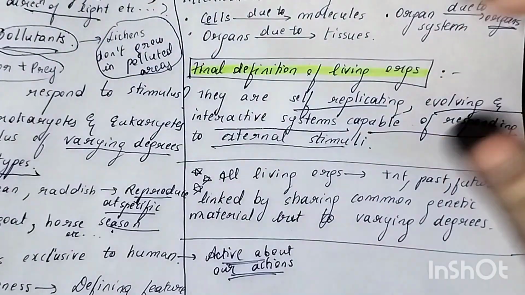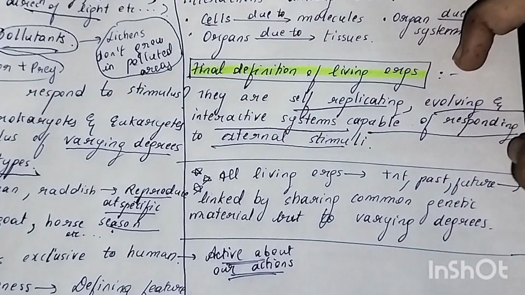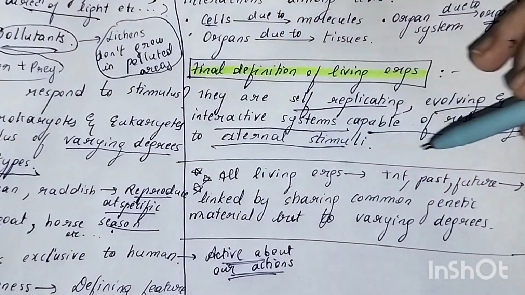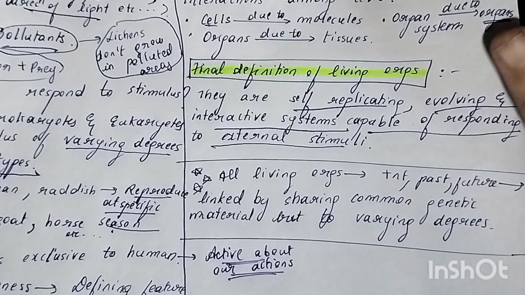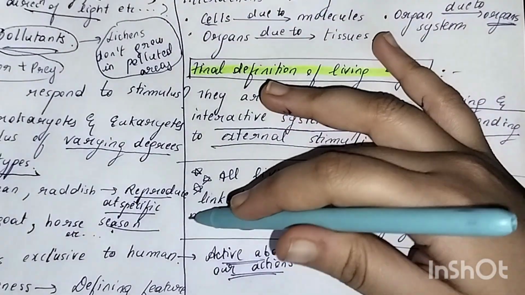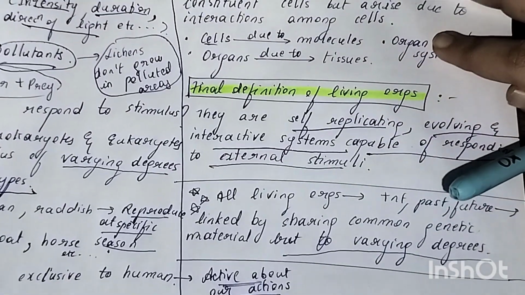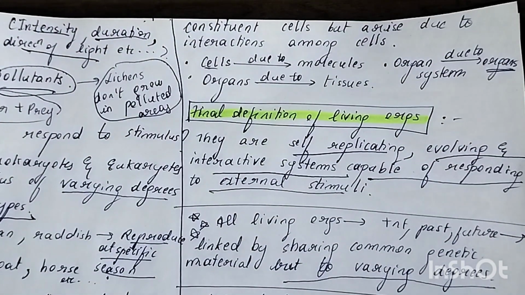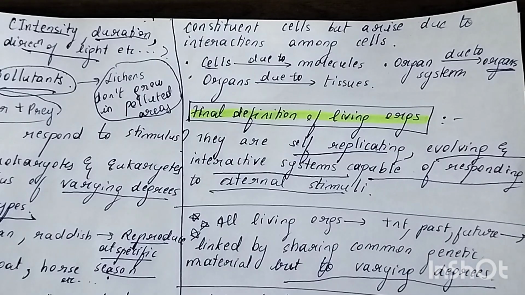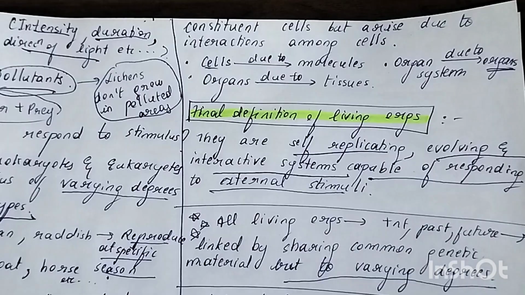Okay, from all these things you can finally give this definition. All living organisms, present, past or future, are linked by common genetic material but to varying degrees. Whether the generation is present, past or future, all living organisms are connected to each other because of the genetic material that they share as a common feature. Are you getting the point here?